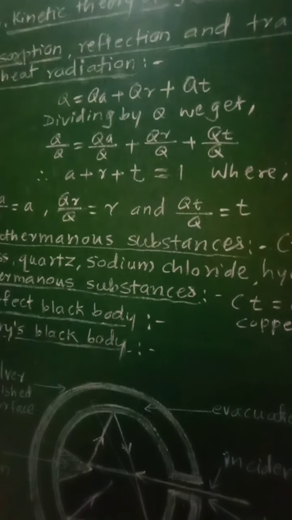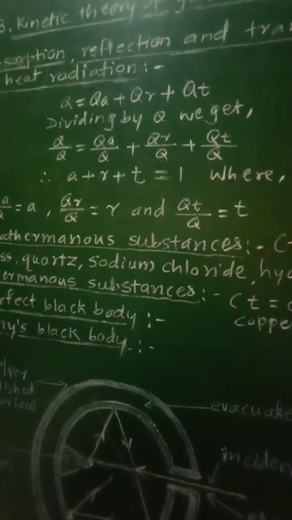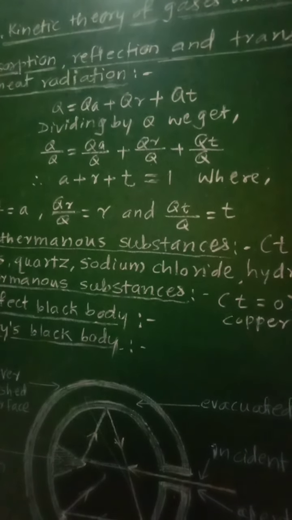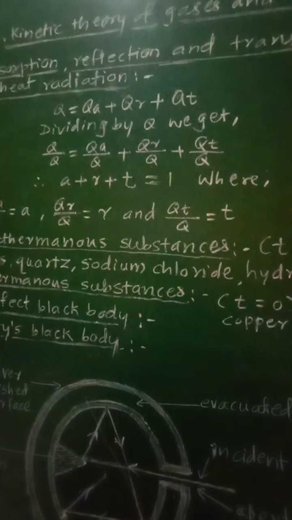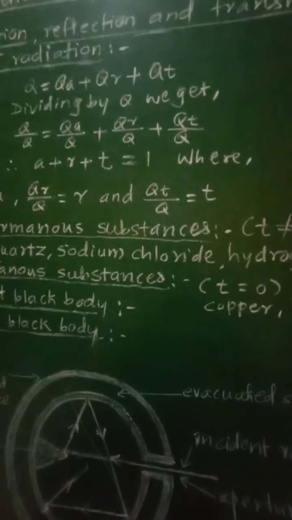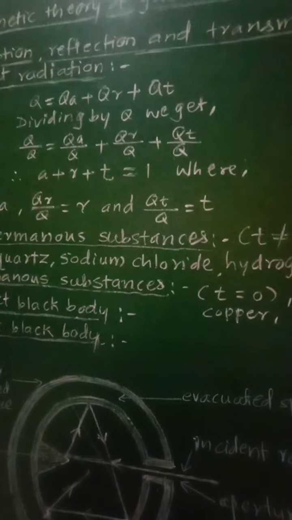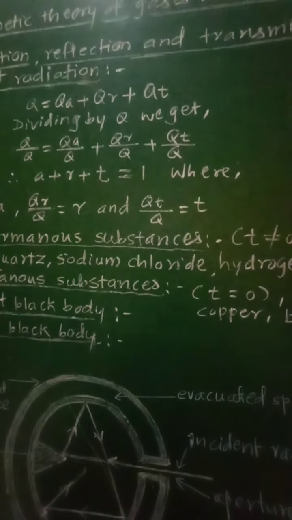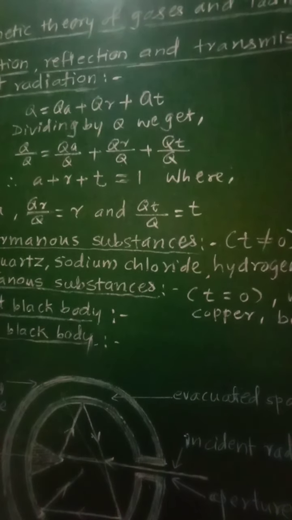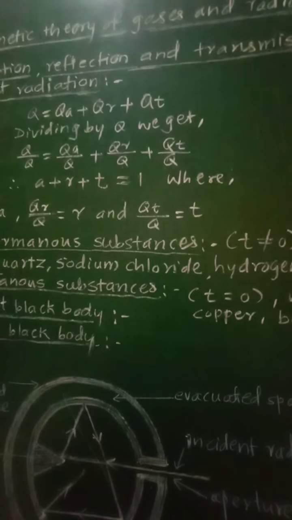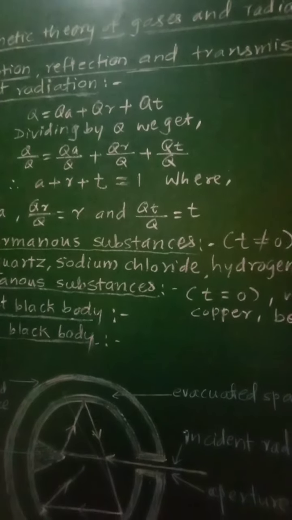The ratio of amount of radiant energy transmitted to the total amount of heat energy incident is called as coefficient of transmission T.